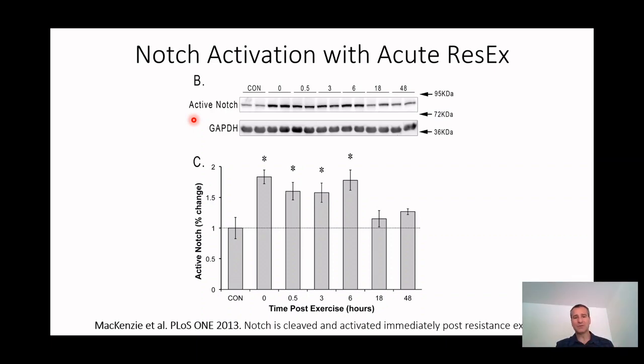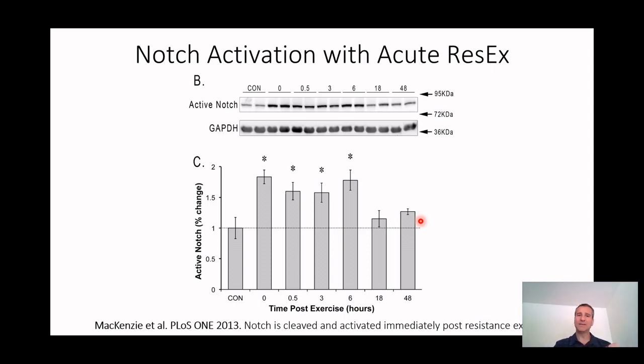So then we started to look at those transcription factors, SCI, SNO, and Notch. And so SCI and SNO, we didn't see big differences, but active Notch seemed to be something that acutely changed really quickly after resistance exercise. So the active form of Notch is actually, you have Notch as a transmembrane protein, and when it becomes activated, you break off the bottom inside part, and that can go right into the nucleus and transduce the fact that there's a change in the extracellular environment. And what you can see is the amount of the active form of Notch is increased for the first 6 hours after resistance exercise, and then by 18 hours it seems to come back down to normal.